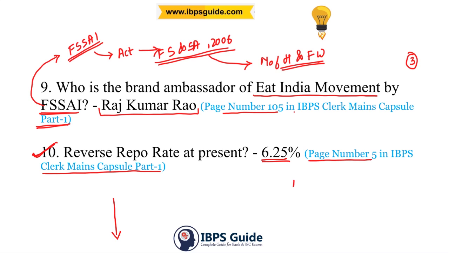So there is a shortcut to remember repo rate and reverse repo rate. Repo rate is to give liquid. Reverse repo rate is to take liquid. That is, to give money and to take money, that is to give loans and to take loans. You can remember this as a shortcut also, and these are mentioned in the capsules. You can check them in the description.